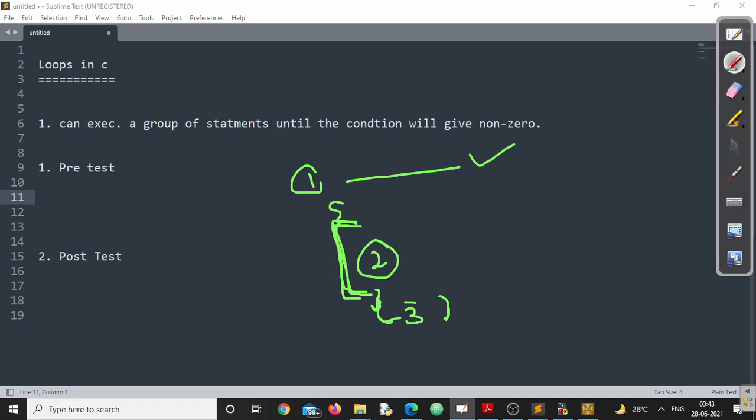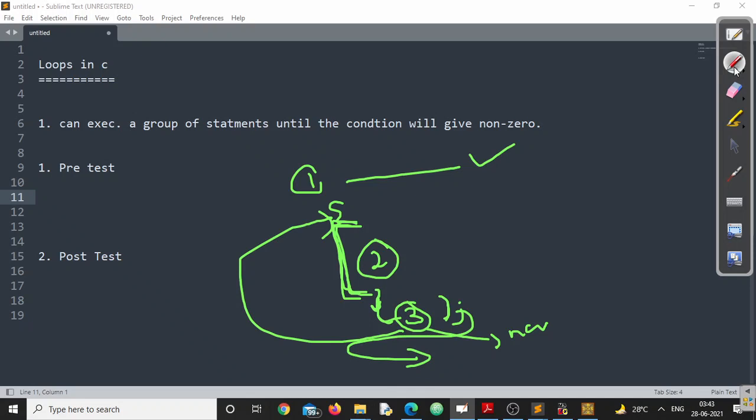Third step, the condition will be evaluated. If the condition is non-zero, it will go back here; otherwise, it will follow the next statement. That means, you clearly sense that even if this condition is true or false, even if it gives me 0 or non-zero, this body will be executed at least once.